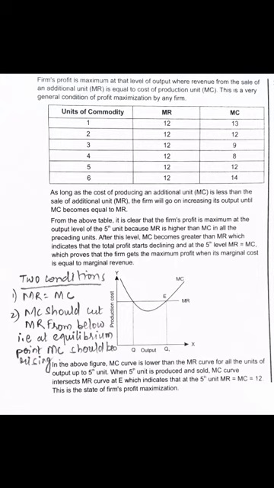Now from the above table it is clear that the firm's profit is maximum at the output level of the fifth unit, because MR is higher than MC in all the preceding units. After that, the level of MC becomes greater than MR, which indicates that the total profit starts declining, and at the fifth level MR equals MC, which proves that the firm gets the maximum profit when its marginal cost equals marginal revenue.